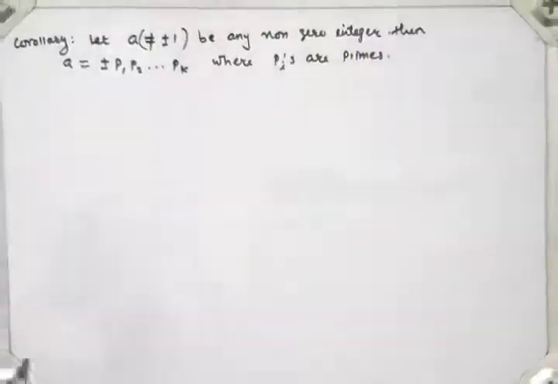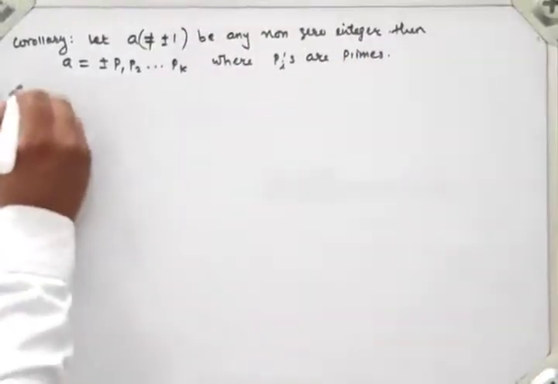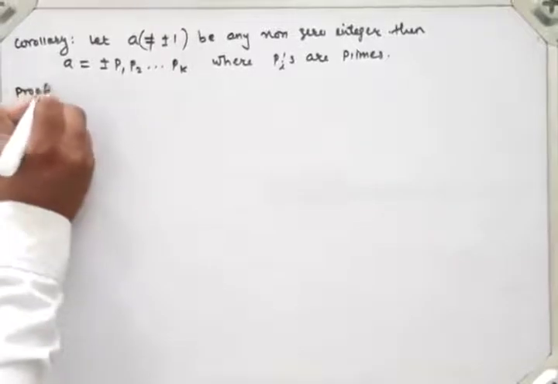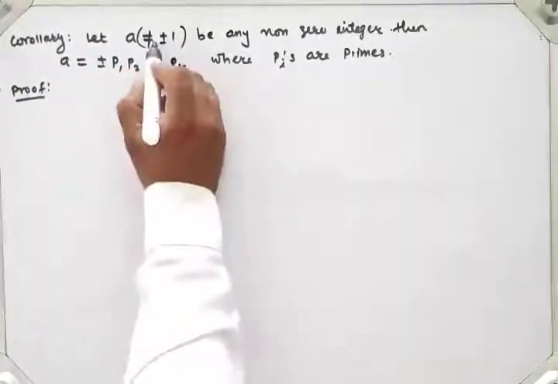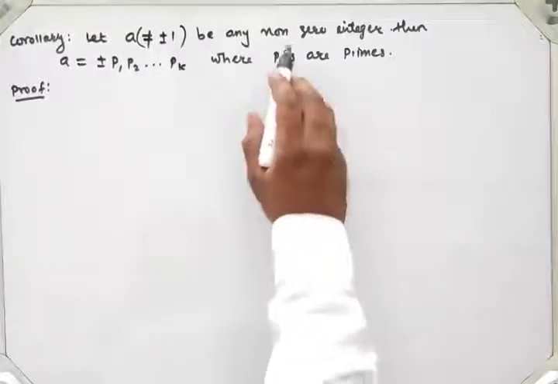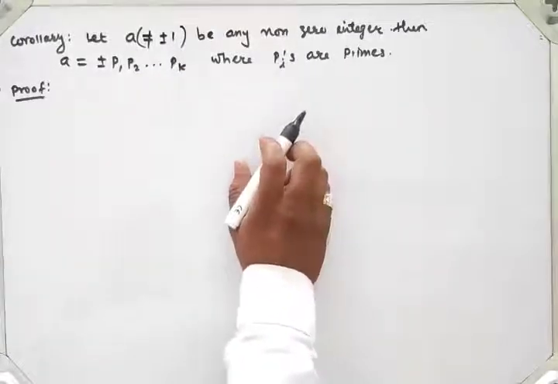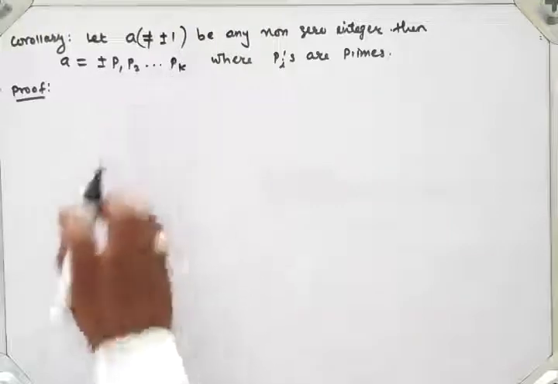So let's prove this. Proof of the theorem: we have a is a non-zero number not equal to plus minus 1, and this can be written as a product of prime numbers.